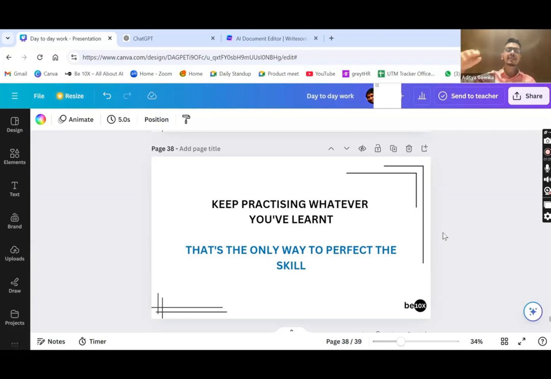Can I get a commitment from each and every one over here that whatever we taught today, whatever we have taught previously, whatever we will teach you in the future, you all will be using it and practicing it, because implementation is the key thing over here? Can I get this commitment from each and every one? Come on guys, each and every one present over here, I want this commitment from you. Committed, yes, pakka, sure, done. Yes, I'm already using a few tools which you have taught.